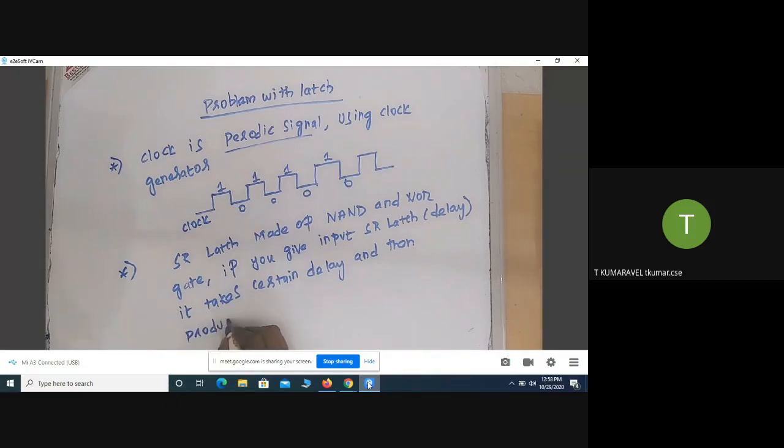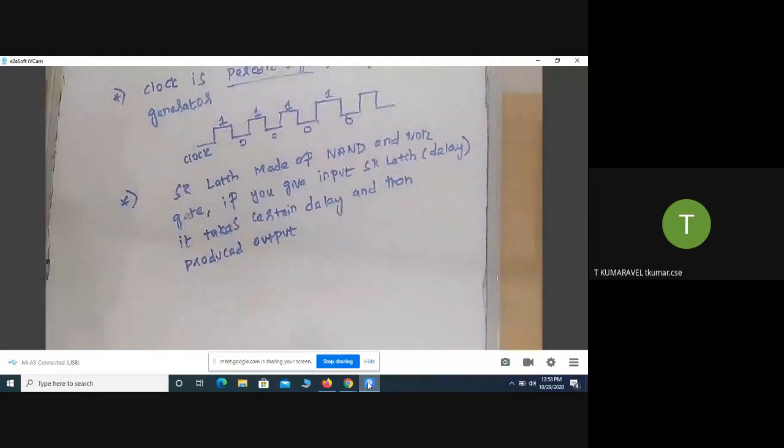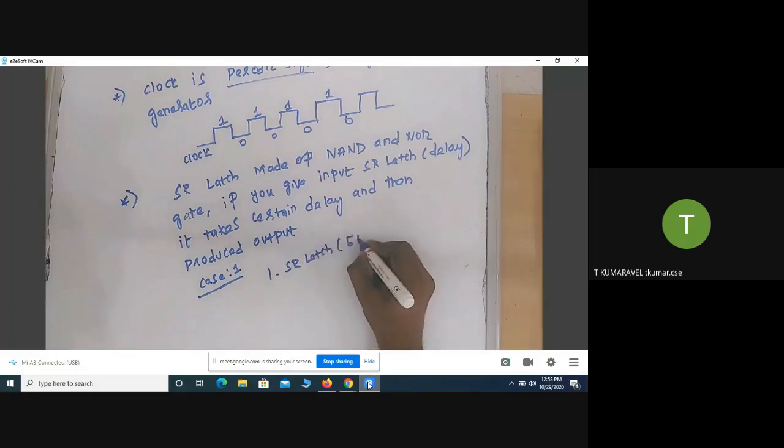Why does it take a certain amount of time? First, it reads the input from the user. This is the input for the gate, and then it takes a certain amount of time to produce the output. That we call a delay. For example, in case one, I have one SR latch, and every 5 nanoseconds it generates the output.